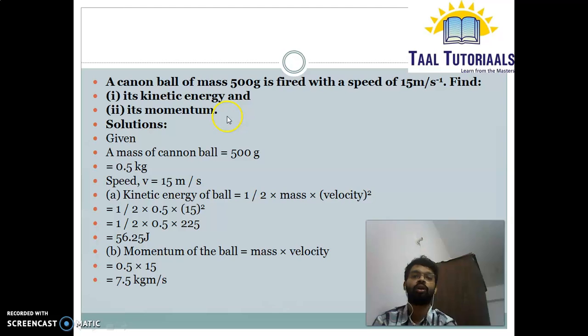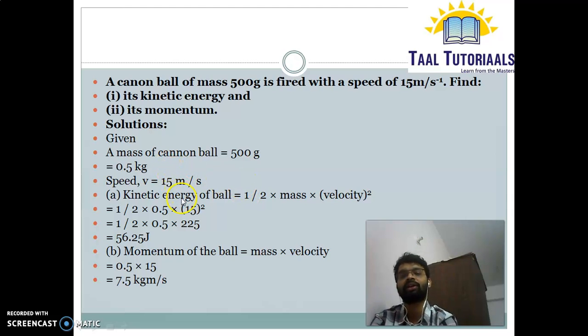A cannonball of mass 500 gram is fired with a speed of 15 meter per second. So two things we have here. One is mass, another is speed. Find the kinetic energy. First we have to convert this into kg. This will become 0.5 kg. Speed we have as 15 meter per second.